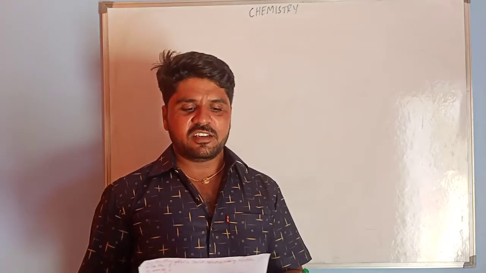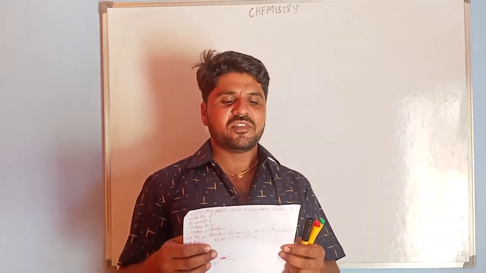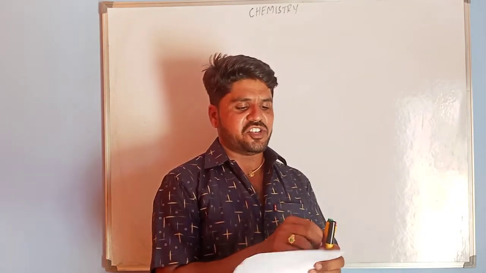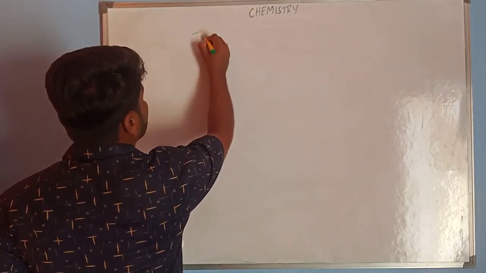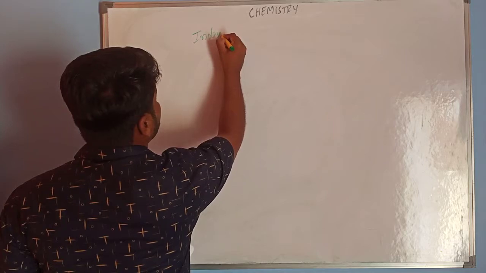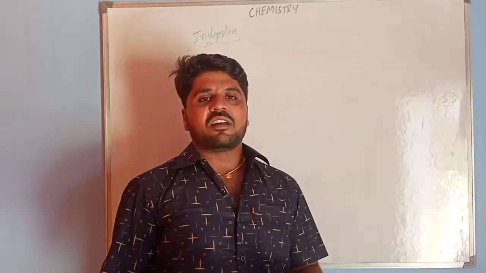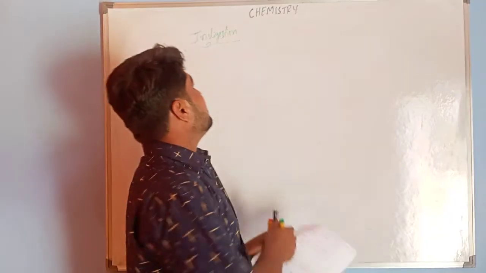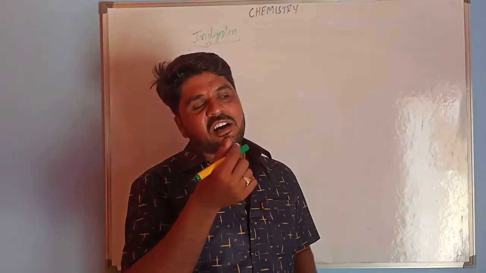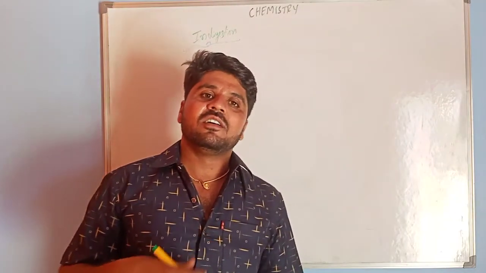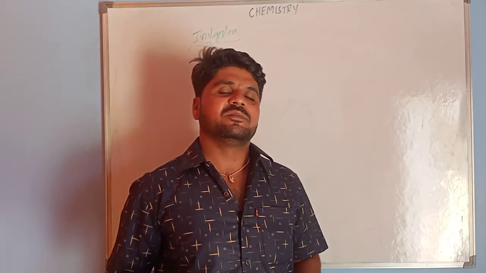The first question is: which one of the following types of medicines is used for treating indigestion? Which medicines are used for the indigestion problem? Acidity: when we have so much food in our stomach, HCl acid is produced.